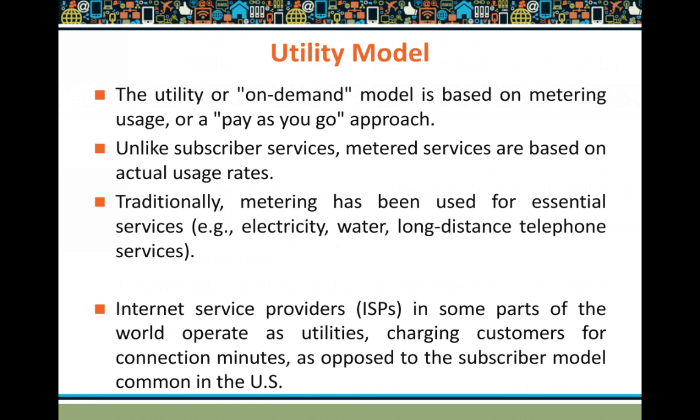So this model uses the pay as you go approach, or on demand approach. Based on the amount you use, only that much you're going to pay. Internet service providers basically use this approach in many countries. For how much bandwidth you consume per month, to that particular amount you will be billed. This is used in many countries, but in the US, ISPs basically follow the subscriber model. So the utility model is an on demand or pay as you go model, in which you pay for the utility to the extent to which you have used it.